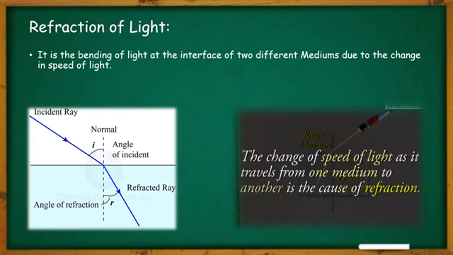So what is the meaning of it? This actually depends upon the refractive index. When I teach you the refractive index, I will say more about it. So rarer and denser medium means one is optically dense and another is optically rare, that is, one is less dense and the other is more dense.